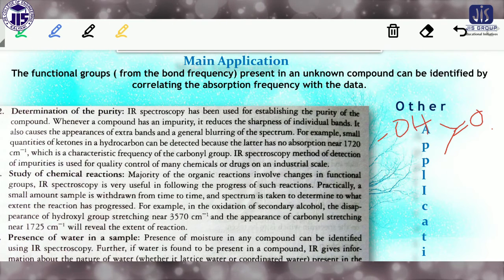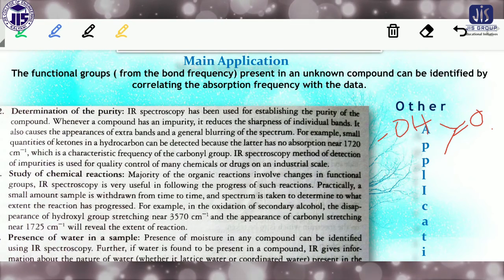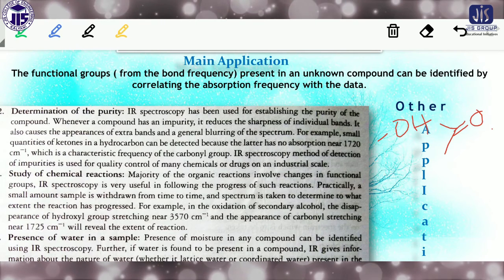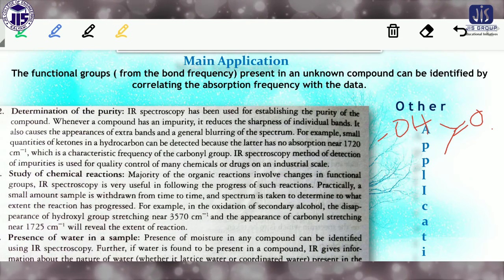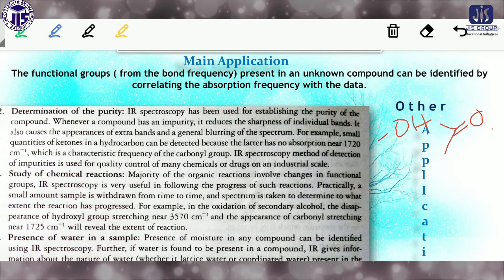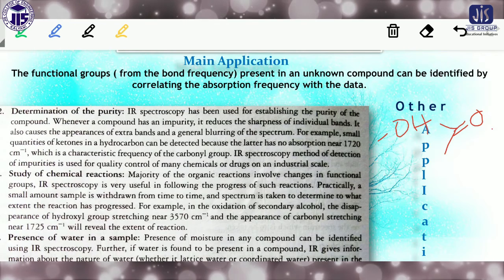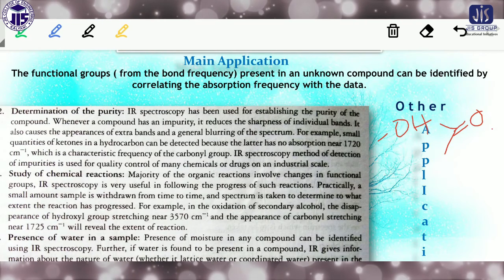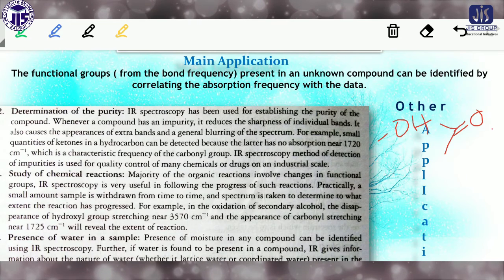Okay, so for this type of unknown groups, we can get the information from the peaks of the IR spectroscopy. From the peaks of the IR spectrum graph, we can predict what types of groups may be present in the unknown sample. First. Second, determination of the purity of the sample.